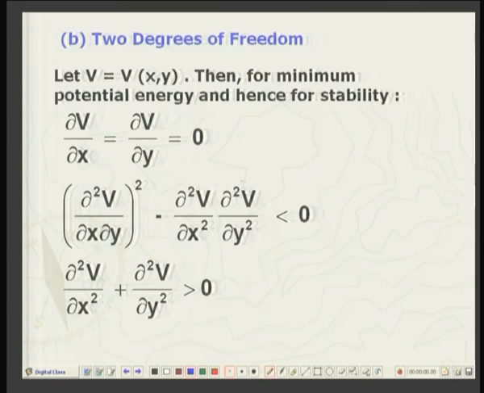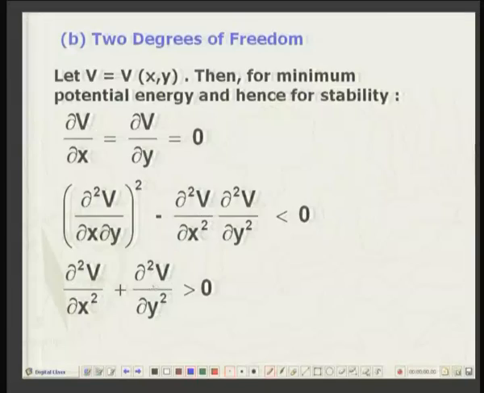When you evaluate this expression, it should be negative. That is condition number 1. And then the sum of the second derivatives d2v by dx square plus d2v by dy square should be positive. This is incidentally called the Laplacian. Laplacian of v is positive. So, for stability, first we ensure that it is a state of equilibrium, and then these two conditions have to be simultaneously met.